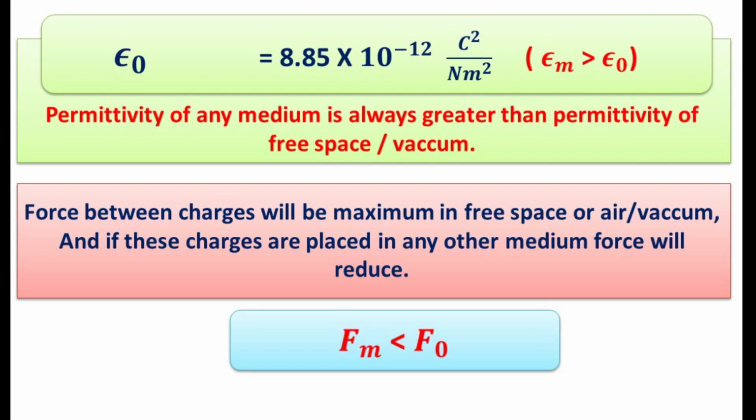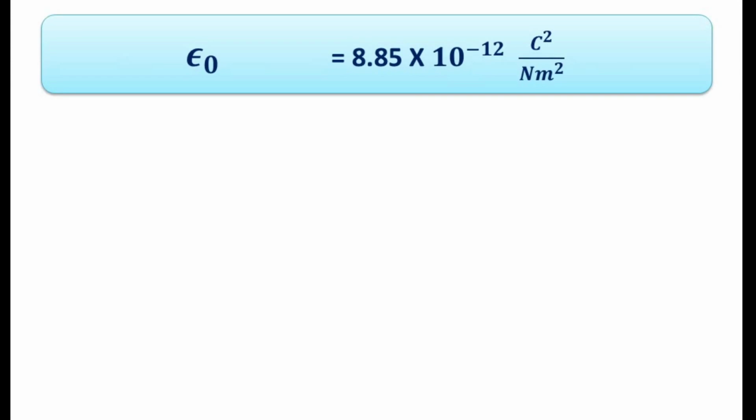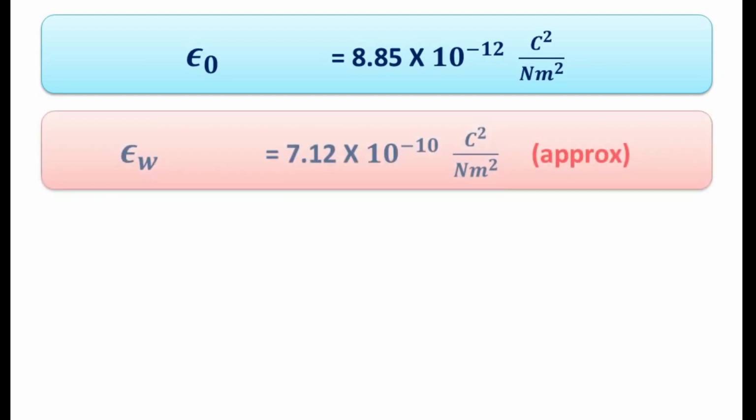So we know epsilon naught, that is permittivity of free space, is equal to 8.85 into 10 raised to power minus 12 coulomb square per Newton meter square. And permittivity of water is approximately 7.12 into 10 raised to power minus 10 coulomb square per Newton meter square. So permittivity of water is more than that of air.